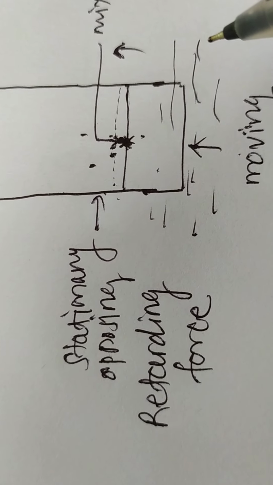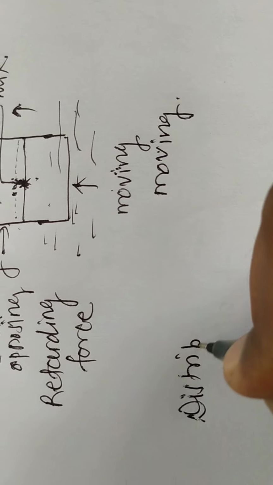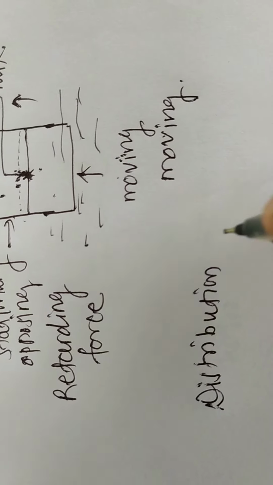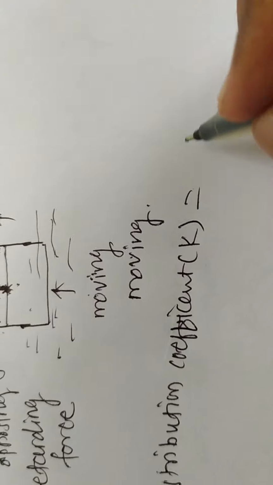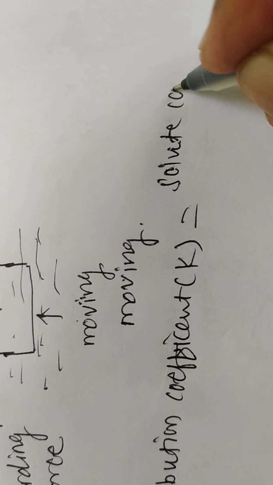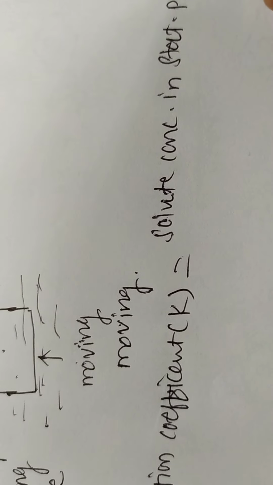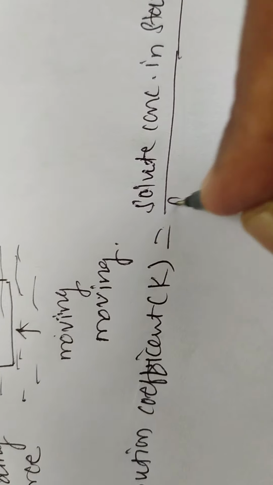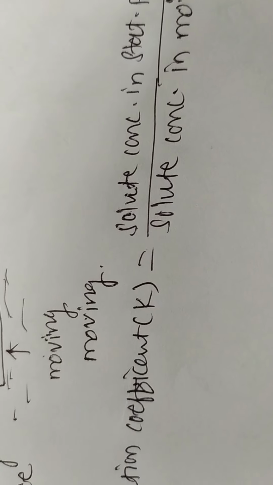This situation can be expressed by the equation called the distribution coefficient, K, which is the solute concentration in the stationary phase to the solute concentration in the mobile phase.